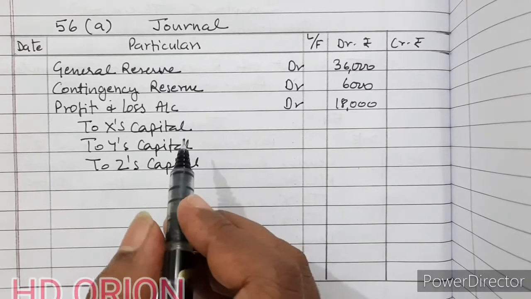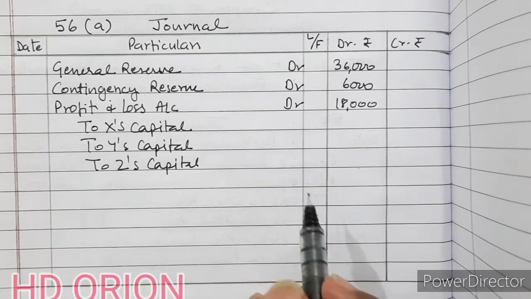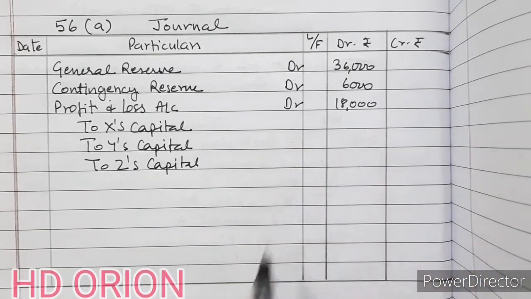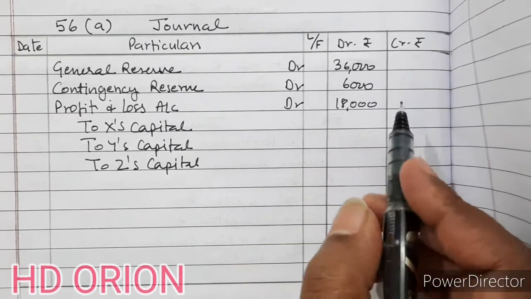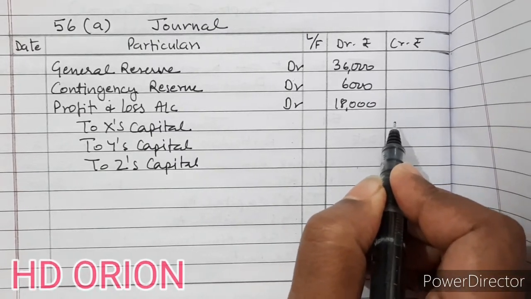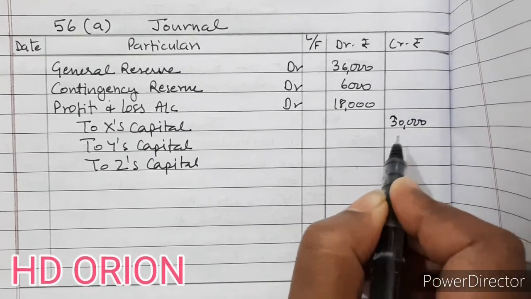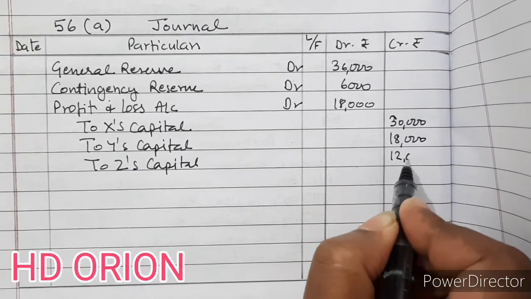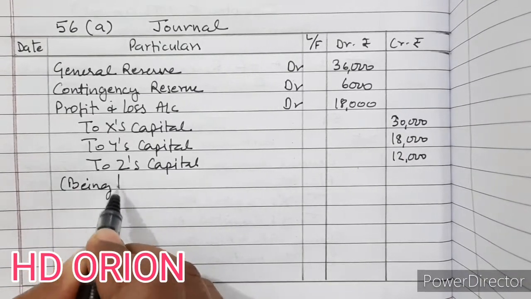I am treating all the credit balances separately and advertisement suspense, which is debit balance, in a separate journal entry. So we will add this and break this in their old profit sharing ratio. So grand total here is 60,000. If we break it in 5:3:2, then X will get 30,000 and Y will get 18,000 and Z will get 12,000, being transferred to capital account.